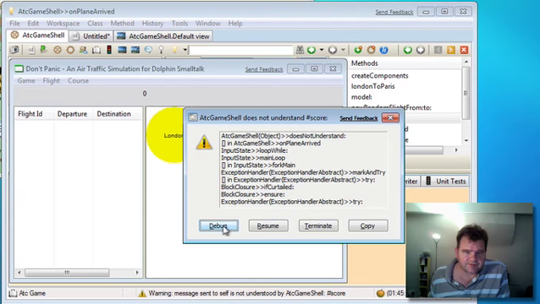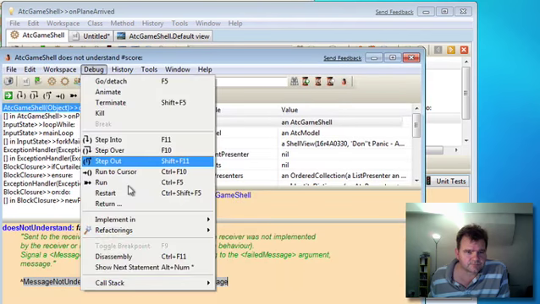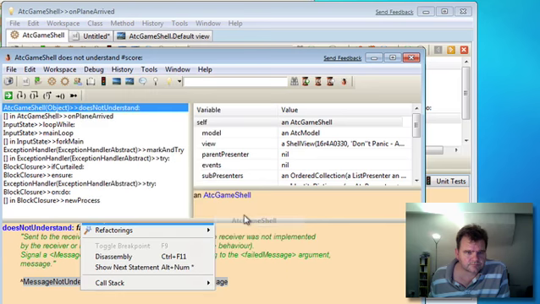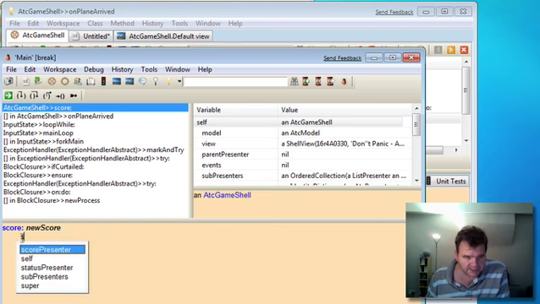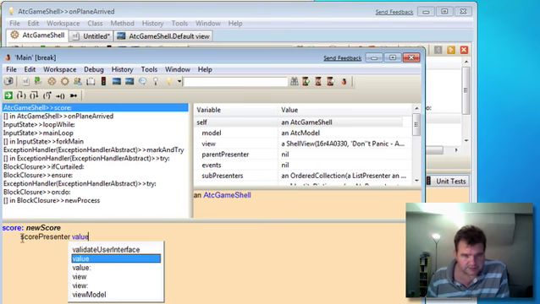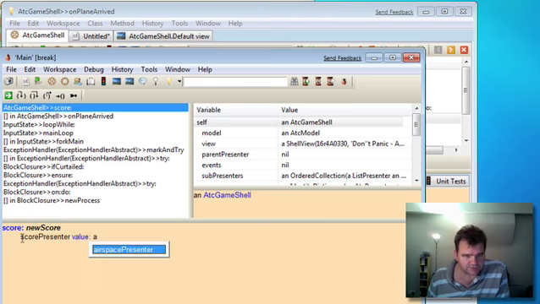Similarly, we need to have a method to set the score. Okay, so I've got the new score. So what we're going to do is set that value into the score presenter.